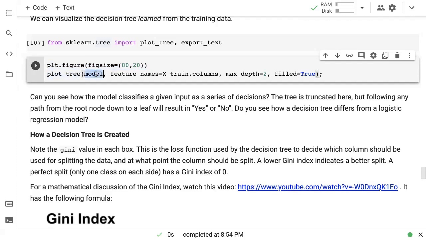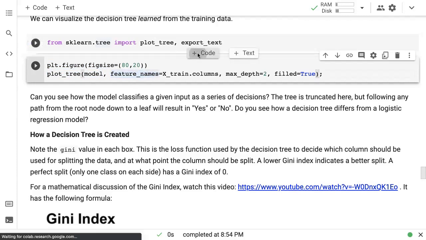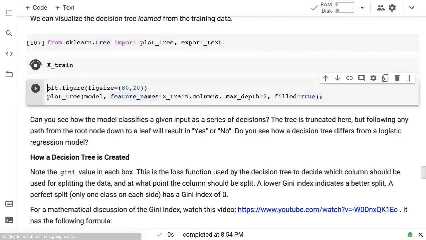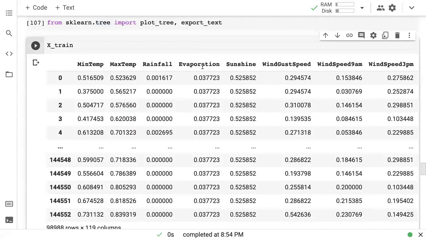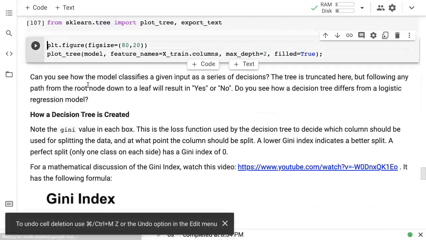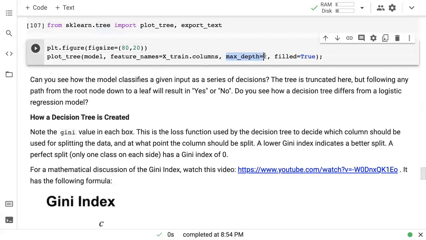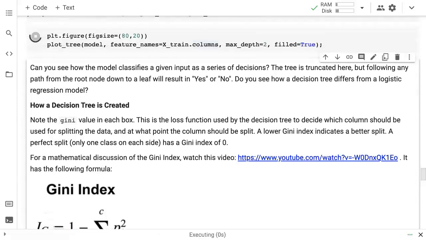And we call plot_tree with the model. And plot_tree can also take the names of the features or the names of the columns. So we can provide to plot_tree the names of these columns so that it can actually tell us which columns the model is looking at. And then we provide a maximum depth because this tree is a very deep tree. It's going to have a depth of about 40 or 50, which cannot be printed very easily. So we're just going to look at two levels of the tree. And this is just some information about color, so we'll just fill some nodes of the tree with some backgrounds. So let's run this and let's see what this looks like.